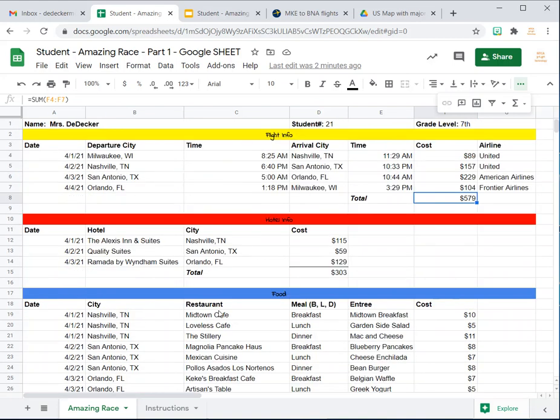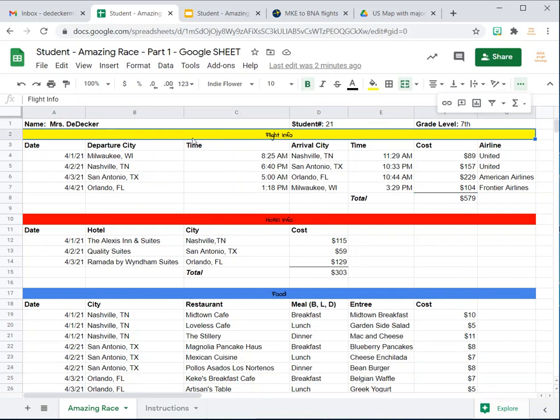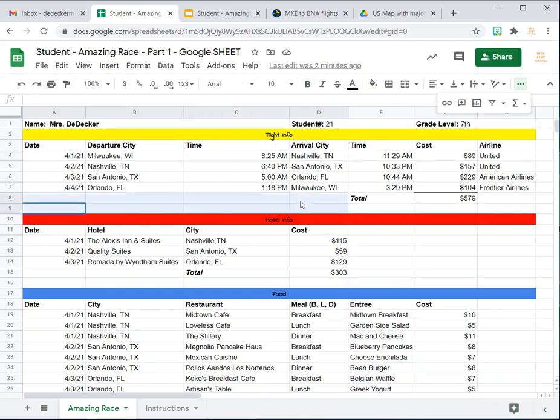And then, as far as entering these nice dividers, usually your spreadsheet starts out like this. It'll be blank, and then you'll have something like this. So what I'm going to do is show you how I created this hotel info here. You just select the ones you want to make as part of your title, and you can just click the merge button.